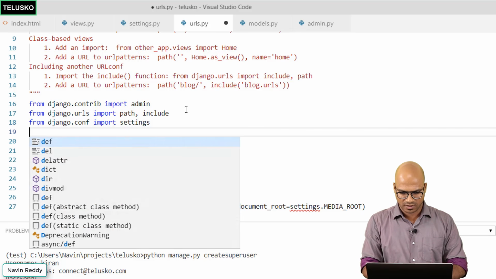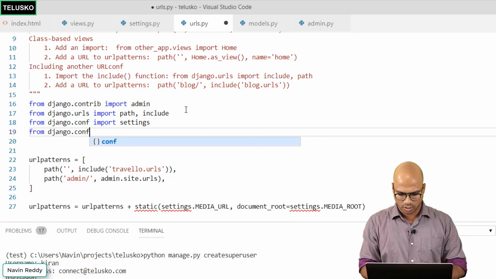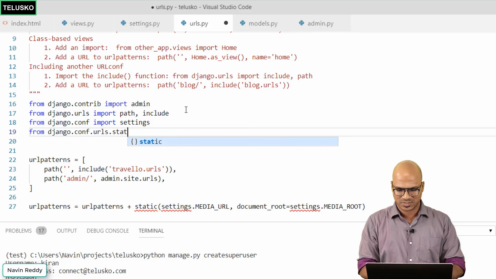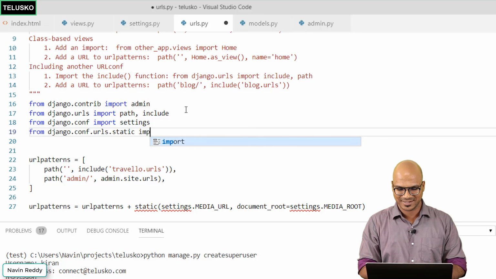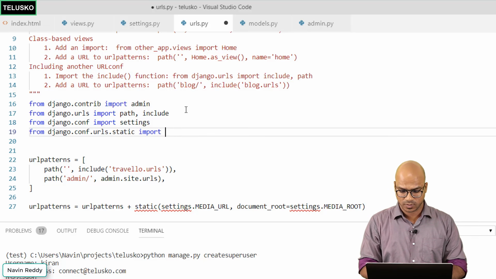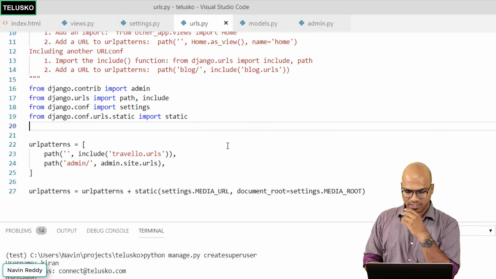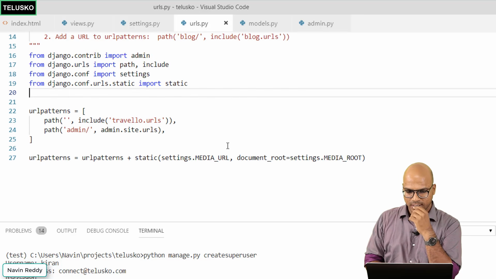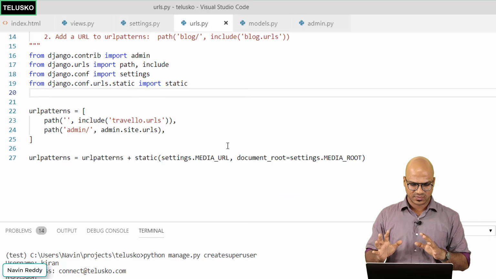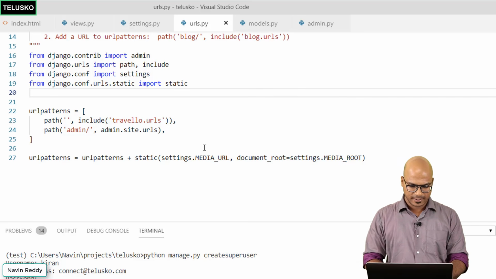For that, you have to say from django.conf.urls.static import static. Now, if you're thinking you have to memorize this, not actually, you can just simply Google it. Since I was working on this, I remember. So you have to import these two things, settings and static. Your job is done. I hope this will work. Now, once you have added your media file, let's verify if this works. I don't know. Let's try.